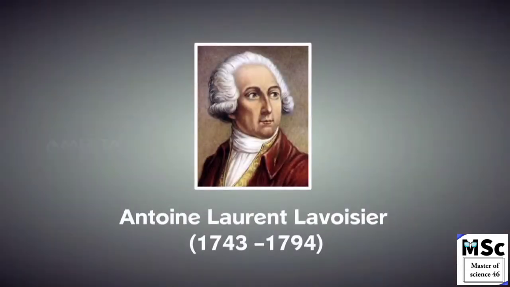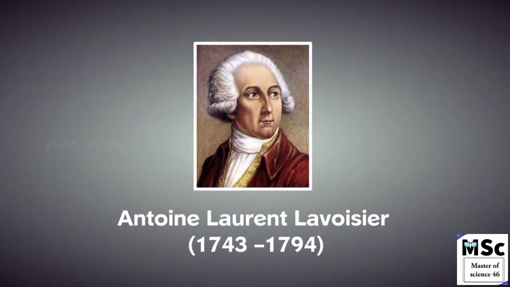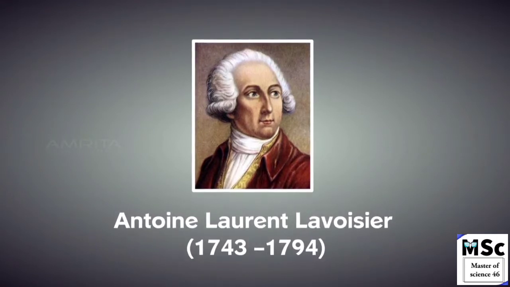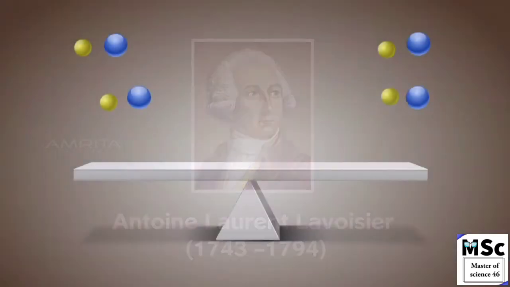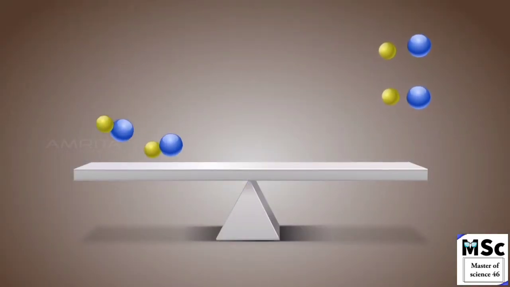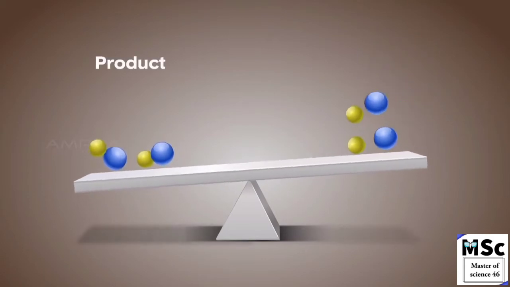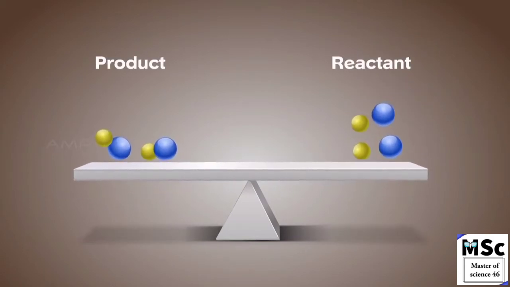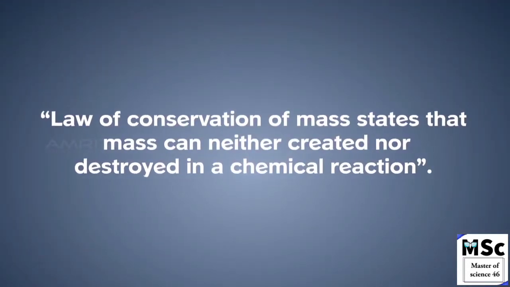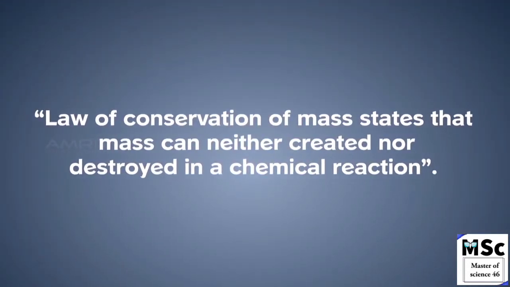The law of conservation of mass was established by French chemist Antoine Laurent Lavoisier in 1789. According to this law, the mass of the substance produced in a chemical reaction is always equal to the mass of the reacting substances. Therefore, the law of conservation of mass states that mass can neither be created nor destroyed